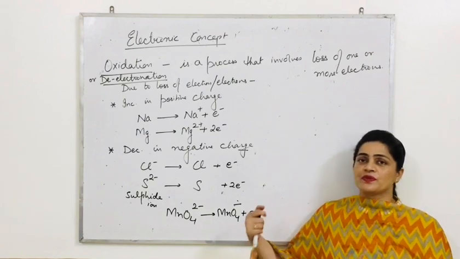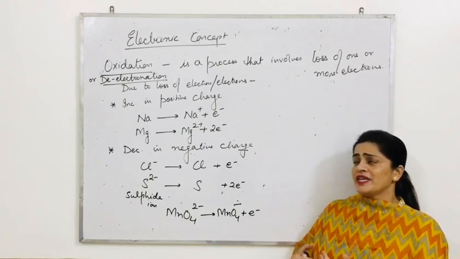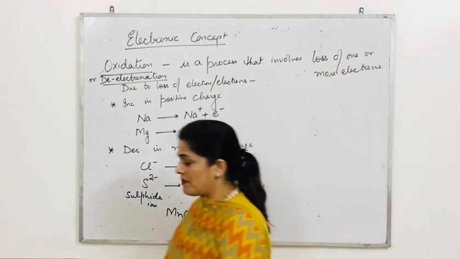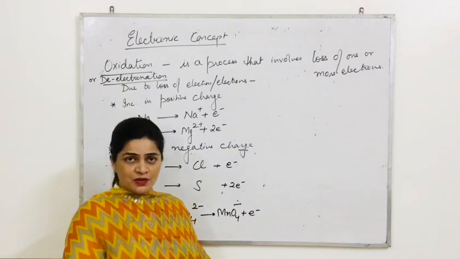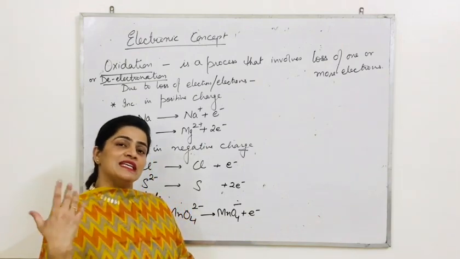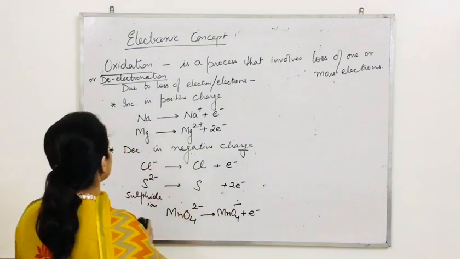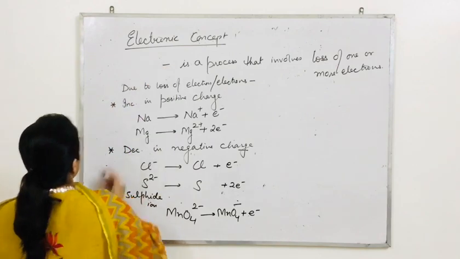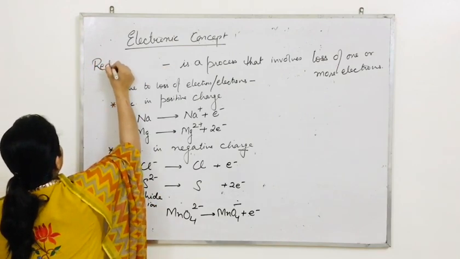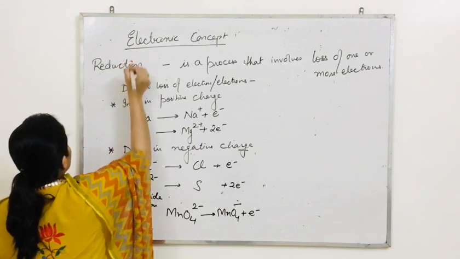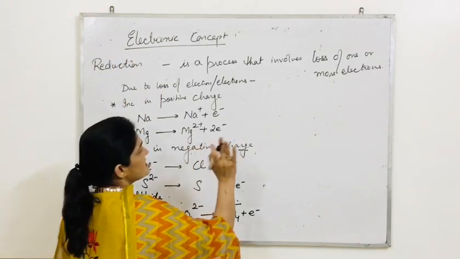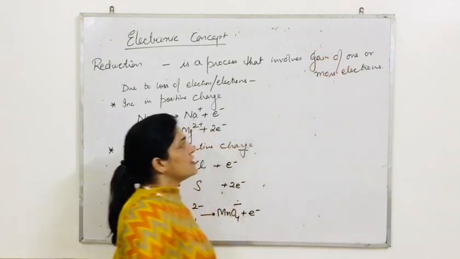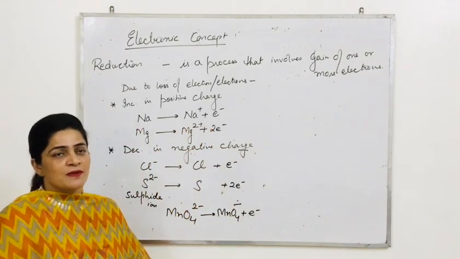I am starting directly with reduction. So we can make changes here only, because if we show changes here only, then things will be easier and we can easily learn and understand. So now let me start with what is reduction. Reduction is a process that involves gain of one or more electrons.